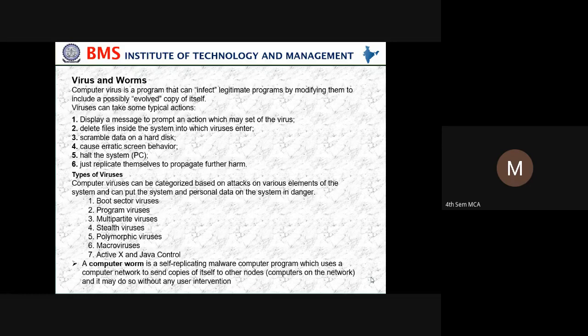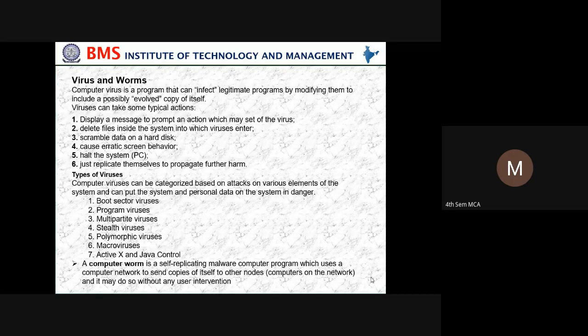Viruses can take some typical actions: display a message to prompt an action which may send off the virus, delete files inside the system the virus enters, scramble data on a hard disk, cause erratic screen behavior, halt the system, or just replicate themselves to propagate further harm.